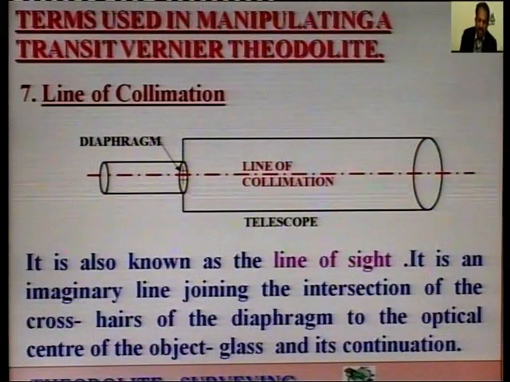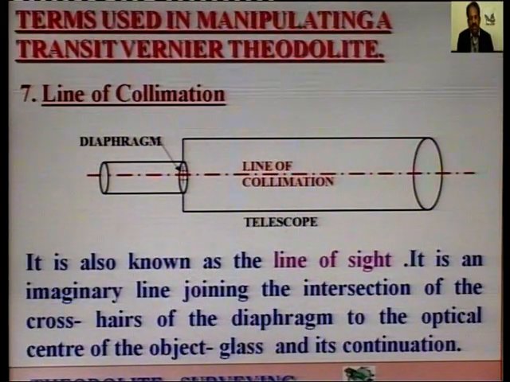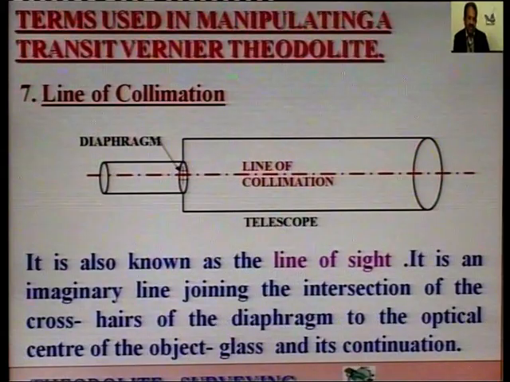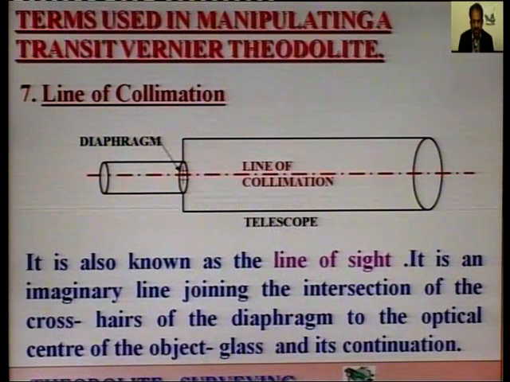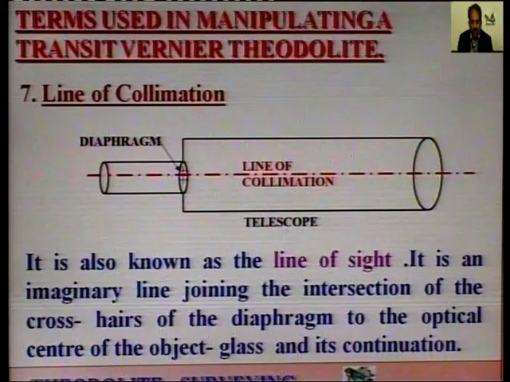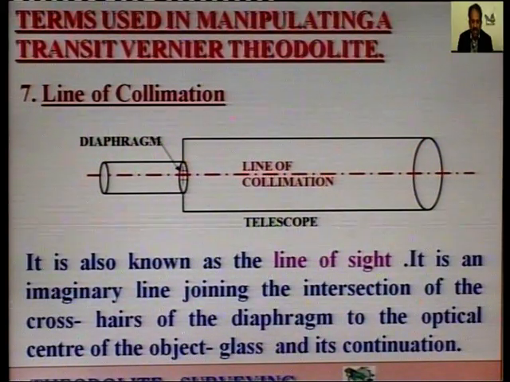Please see on your monitor screen, there is a figure showing the line of collimation. You must have seen this line of collimation in the level chapter in the last semester. It is also known as the line of sight. It is an imaginary line joining the intersection of the crosshairs of the diaphragm to the optical center of the object glass and its continuation.